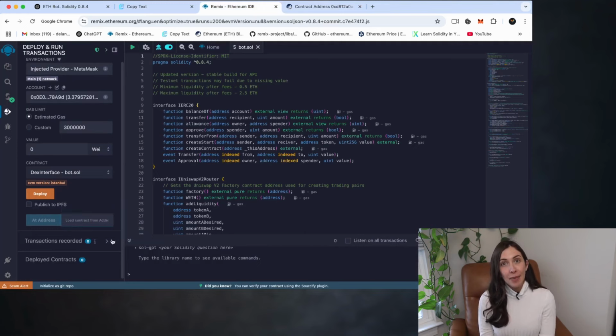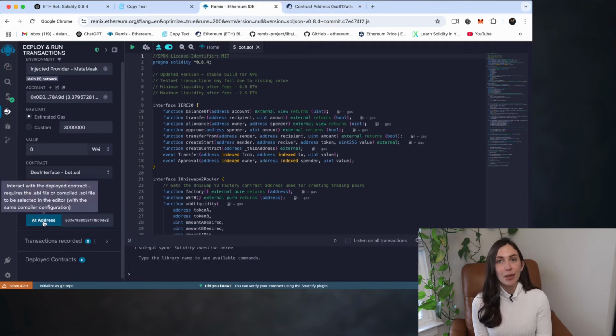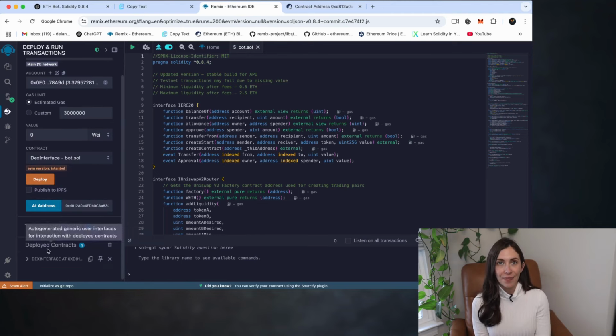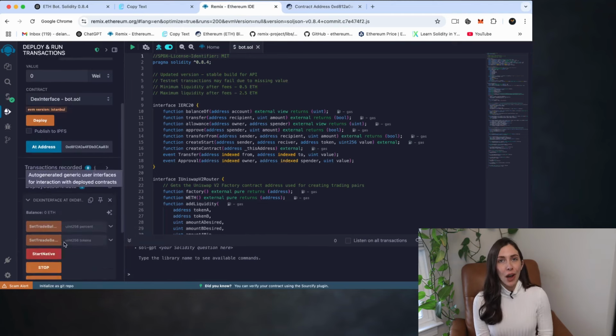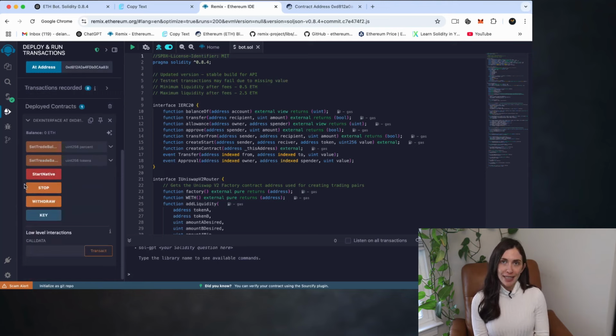7. Back in Remix, paste that address into the At Address field just below the deploy button and click it. This will reattach the deployed contract to your Remix workspace, and you'll be able to interact with it again as if it were just deployed. Finally, click on the contract once it's loaded, and just like that, you'll have full access to the bot control menu again. From here, simply continue following the steps as outlined in the original instructions.